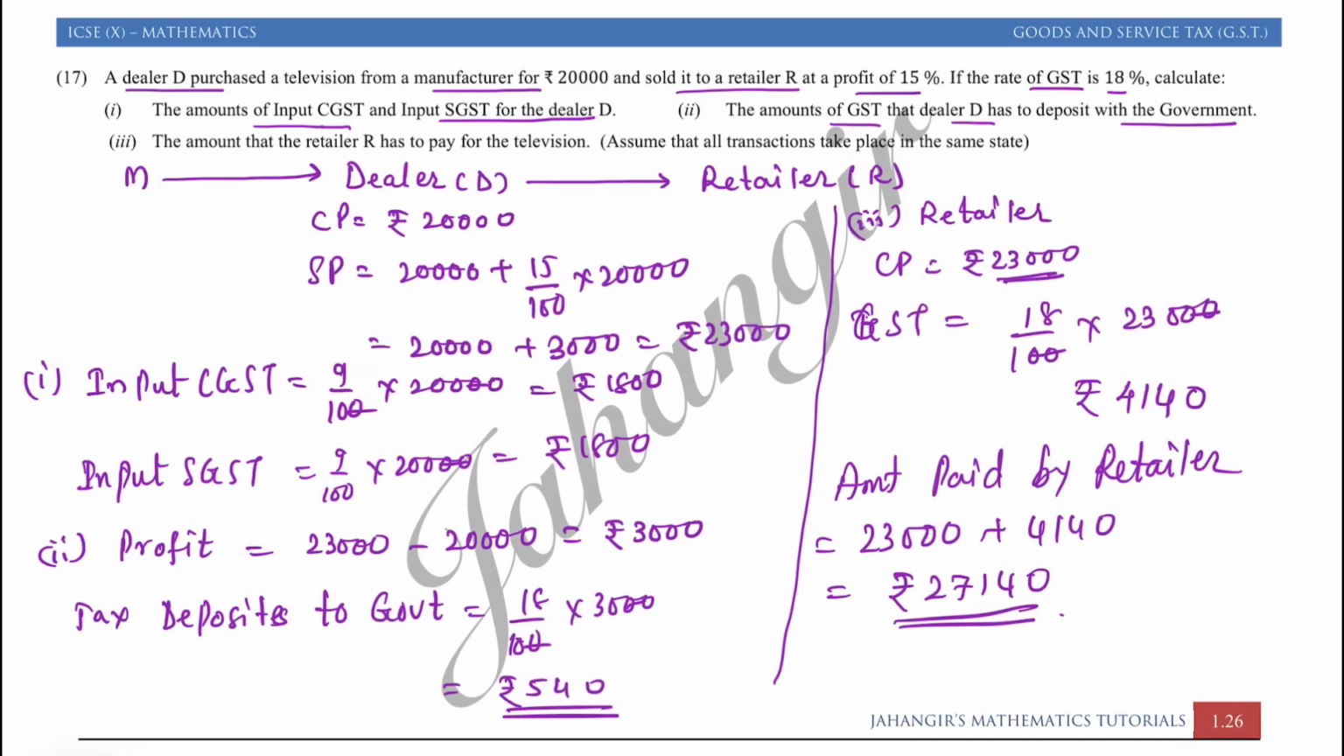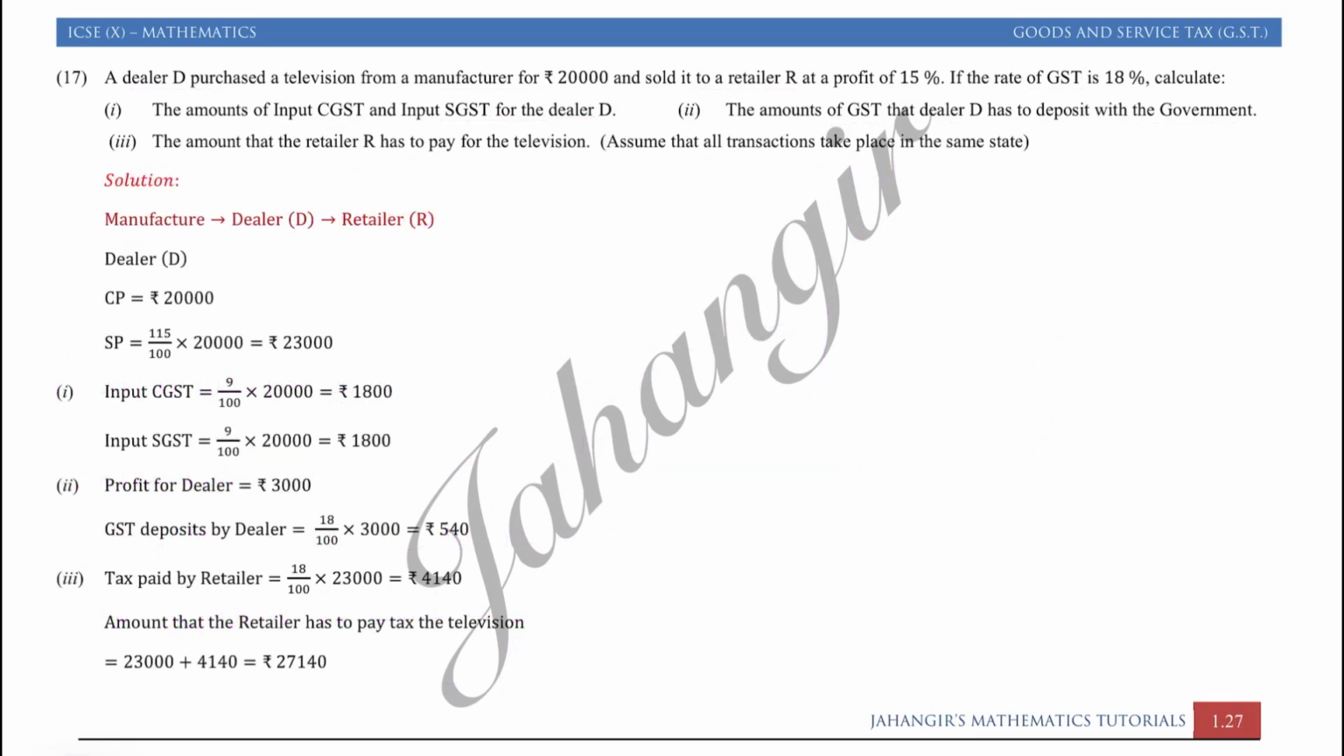Third is the amount that the retailer has to pay for the television. If you are a retailer and you are buying it from the dealer, you have to pay the dealer's cost price plus tax on it. Whatever that is called, input tax credit. You are paying this 4140 as a tax credit to the government. But when you are selling it, you will get it back. Question number 17's full part is written over here. You can just pause the video for this proper format. Just go through it. Write in this format.